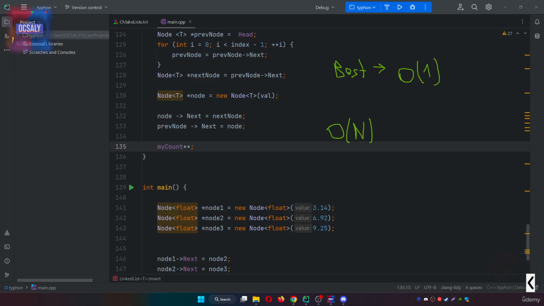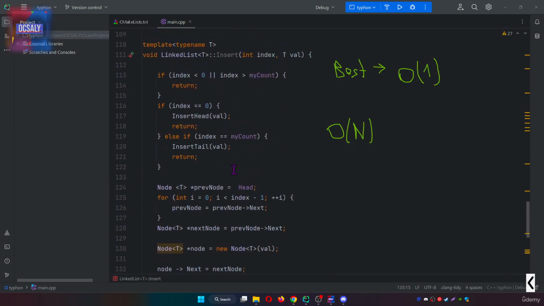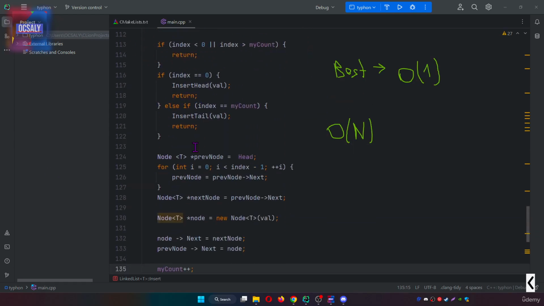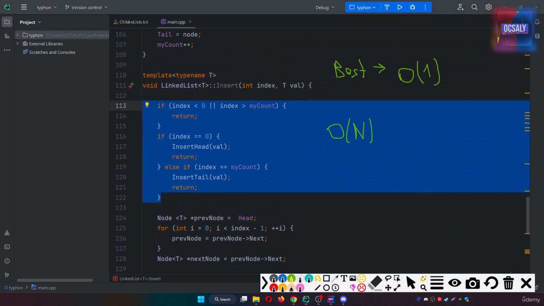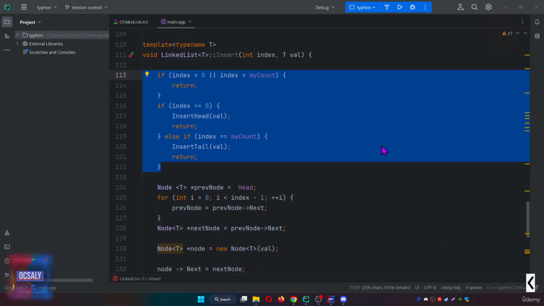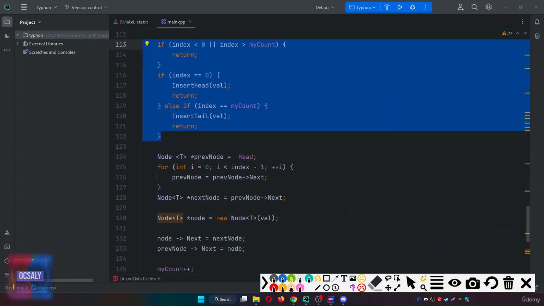That's because we might insert at the head or the tail. So let me write the complexity of this code right here: the best case is O(1).